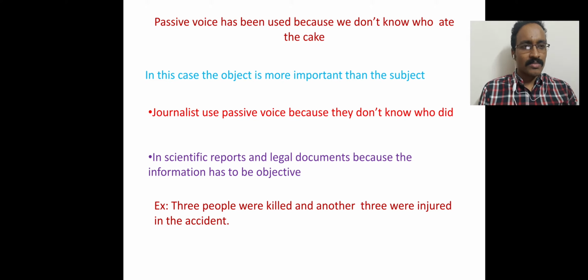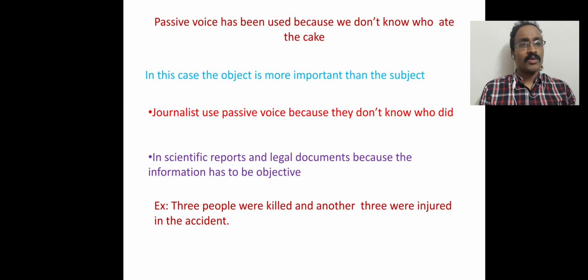Actually, the reporter is giving importance to the incident. That means people were killed and 3 people were injured, and newspaper readers also think about how many people got injured or how many people died in the accident, and this part should be given importance.